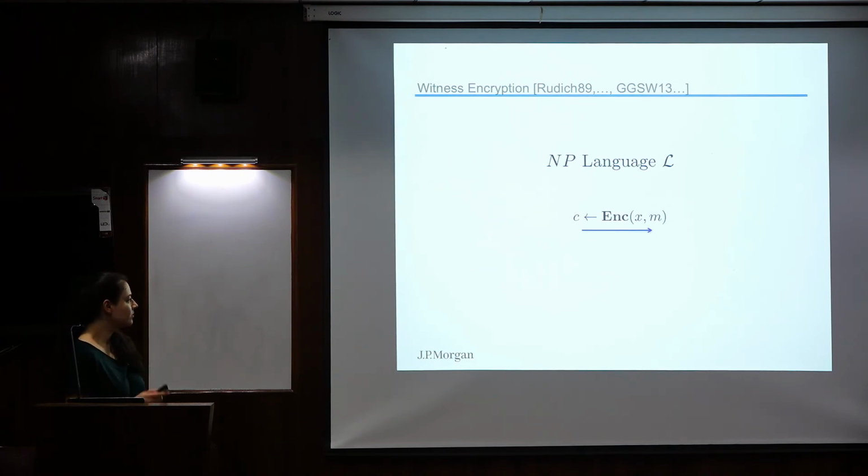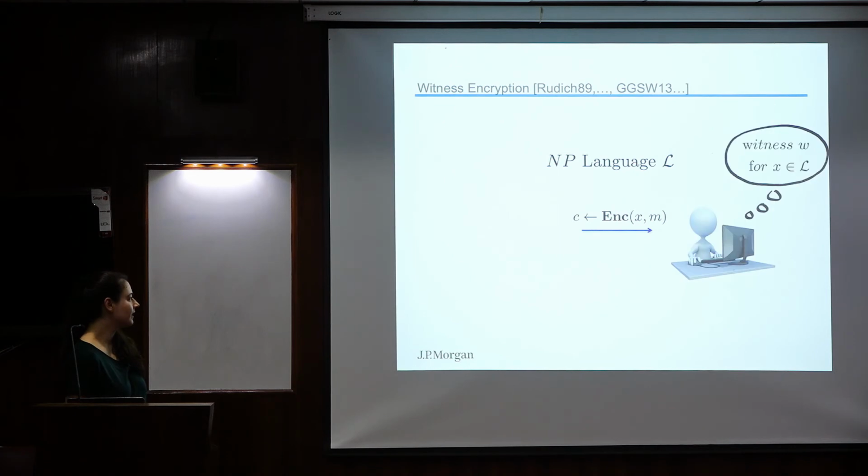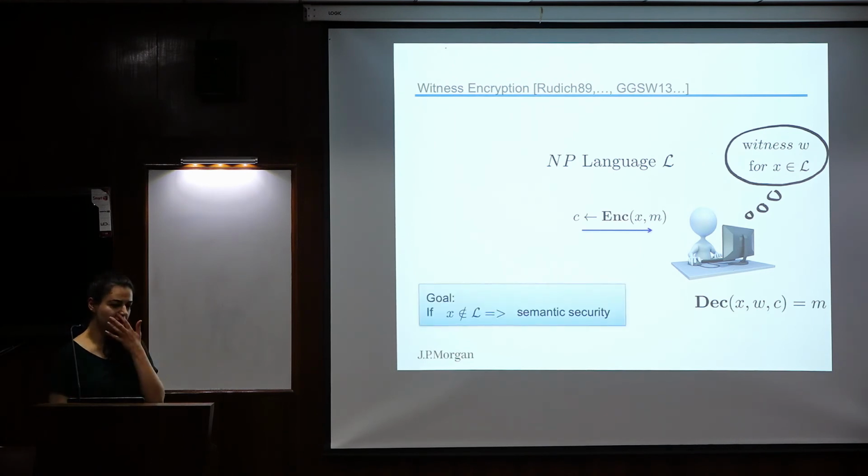And then even if she goes offline, the message is still there, and then a user can decrypt and find this message only if it knows a valid witness to the statement. And if he knows the valid witness, he can decrypt and get the message. Okay? And what's the security here? Even if the statement is false or bogus, you still have semantic security, so you still cannot distinguish what you're encrypting here, so security is preserved.